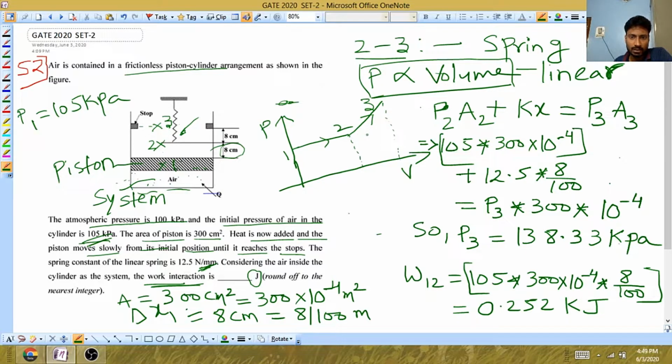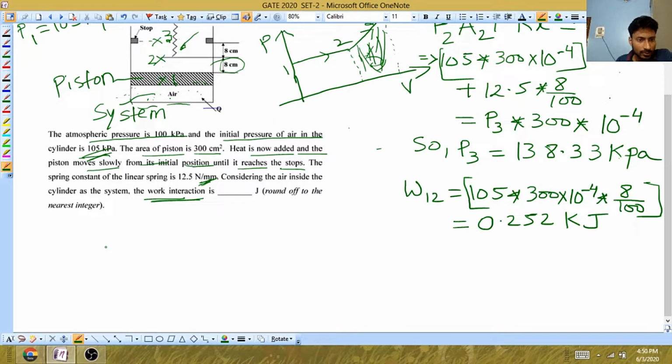Now it is very simple. How will you calculate the work for this portion? You can see this portion is looking like a trapezium. And what is the area of the trapezium? The area of the trapezium will give you the work from 2 to 3. That will be half into sum of parallel sides.